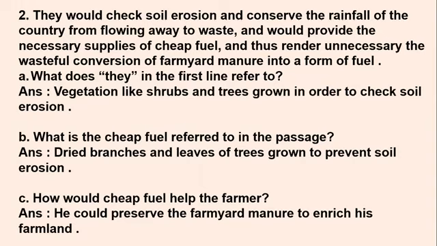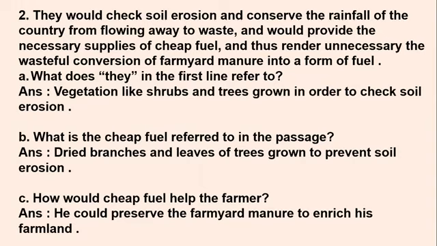Now, who is this "they" that we will see in the question and answer session? What are we talking about here? They are checking soil erosion, they are conserving the rainfall, they are helping us to provide necessary supplies of cheap fuel. They are helping in so many ways.